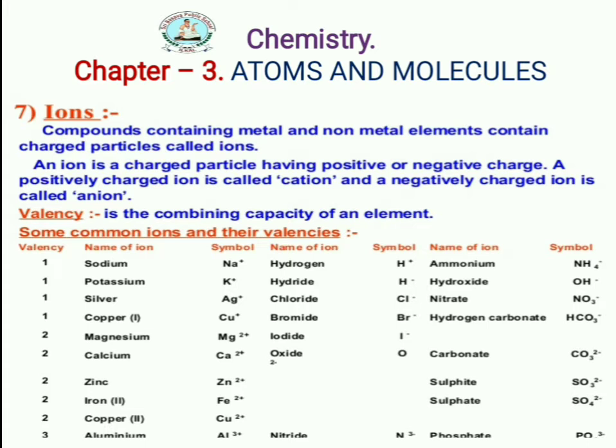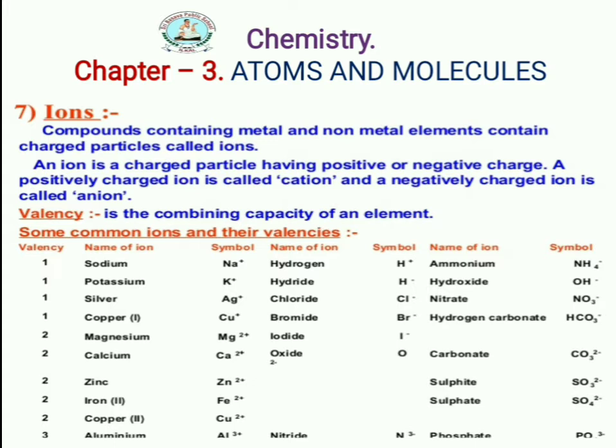There are two kinds of ions, positive ions and negative ions. An ion is a charged particle having a positive or negative charge. A positively charged ion is called a cation and a negatively charged ion is called an anion. So cation means positive and anion means what here? Negative. Is it clear? How many kinds of ions are there? Two kinds: the positive ion and the negative ion. Positively charged ions are called cations and negatively charged ions are called anions.